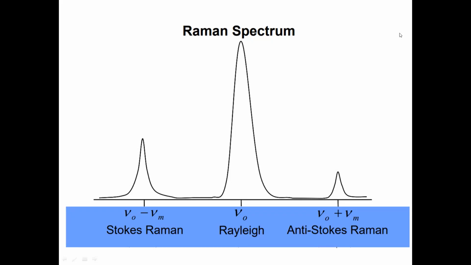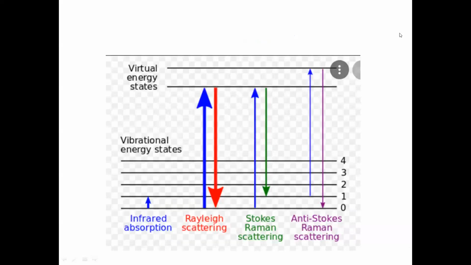Then the energy transfer will be towards the light ray, and that can be represented by nu zero plus nu m, and it is represented by the anti-Stokes line, or the anti-Stokes Raman effect.